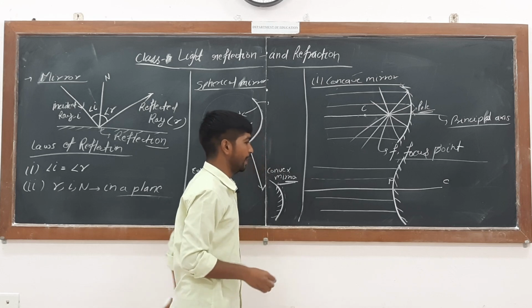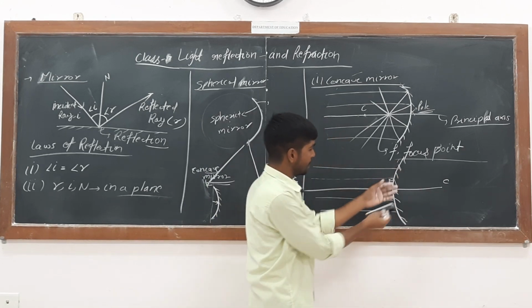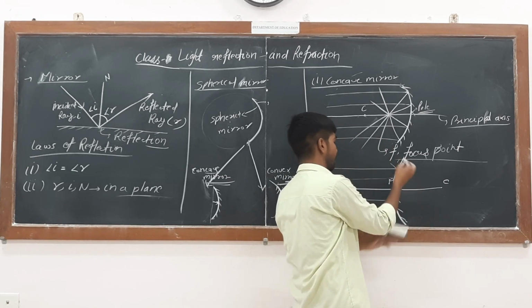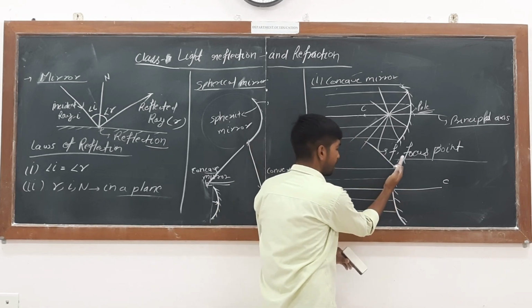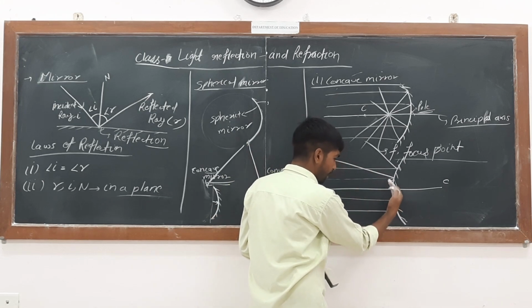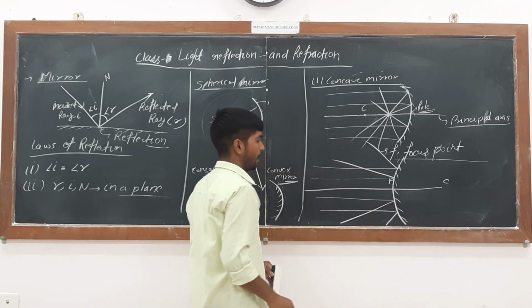Then it was observed that the surface is like that, so it will go like this somewhere. Similarly, here also it will pass like that somewhere. Here it will pass like this somewhere.